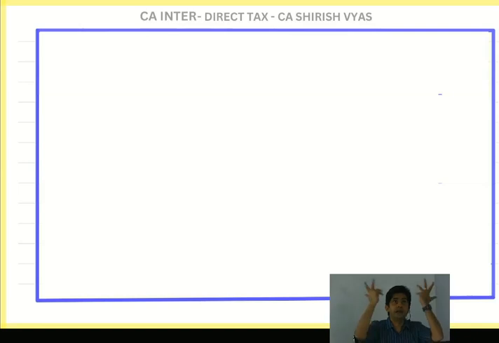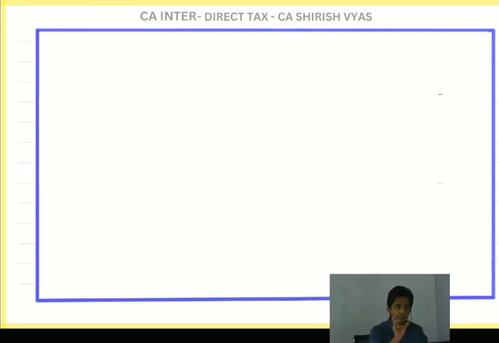So see what will happen to mutual fund, that you will study at CA Final level. In Inter, you don't have to understand mutual fund taxation. They are big entities. At CA Inter level, you have to understand the taxation of an individual. Just like in accounts, when you studied for the first time, you were taught only of a sole trader. Then gradually partnership firm came. Then now you study company final accounts also. So this way, for income tax, you are a baby right now. You have to understand taxation of individual people.